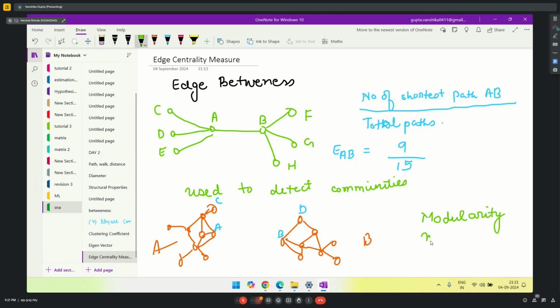So this is just a concept. There's no numerical about this. It's just a concept of how to detect communities using edge betweenness. I hope this concept is clear.